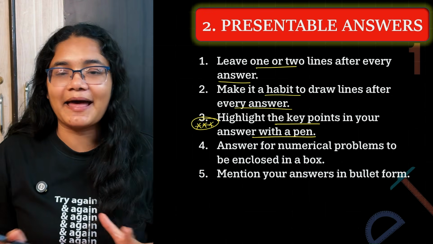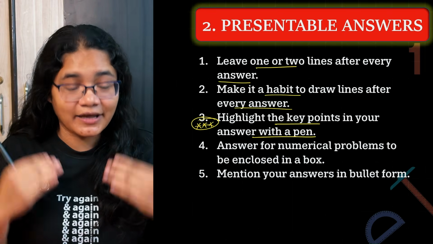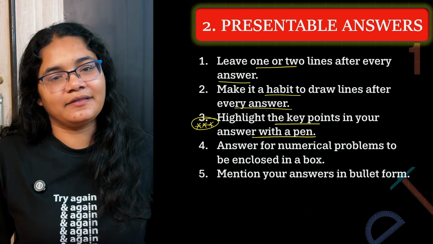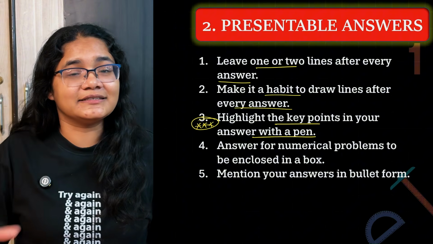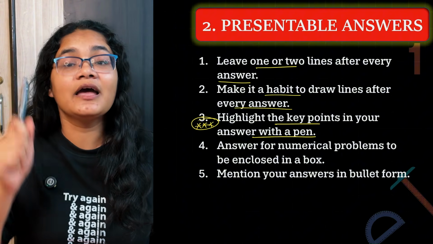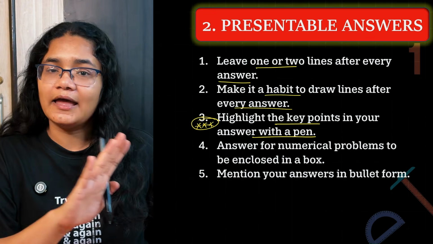If you have written it in paragraph, the examiner has no time to read line by line. I have corrected board papers, and I'm telling you, the examiners are under high pressure at that time. They have a particular target to complete. So they're not going to read your answers line by line. So please check that all your keywords are mentioned and underlined, so that the examiner's eye goes directly to those keywords, and that is done.